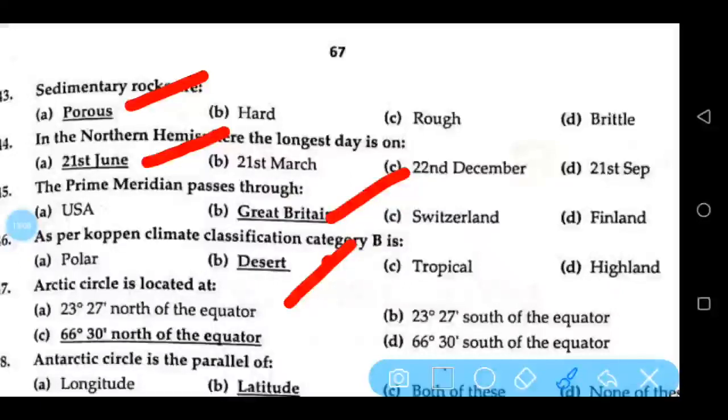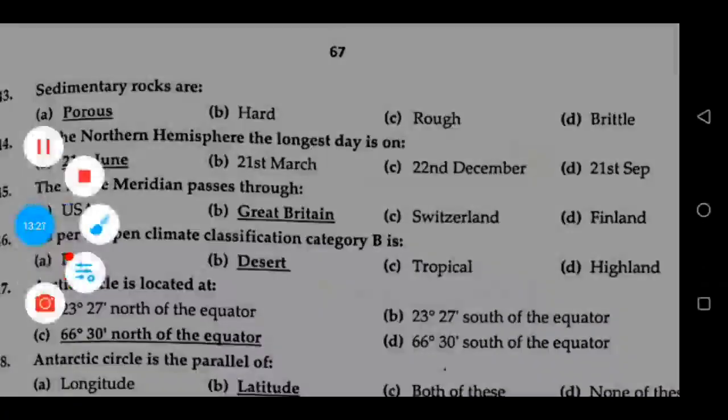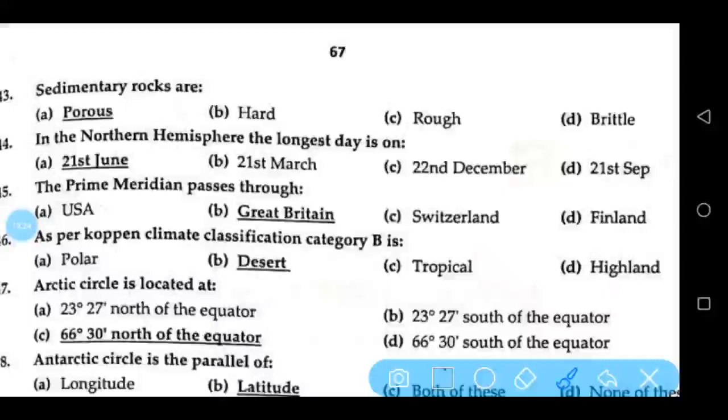Arctic Circle is located at 66 degrees 30 minutes north of the equator.